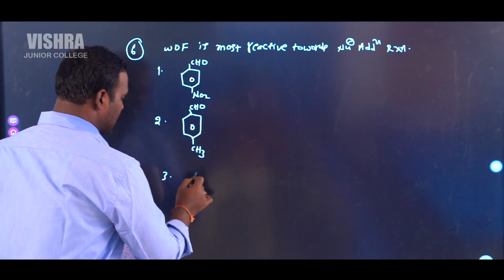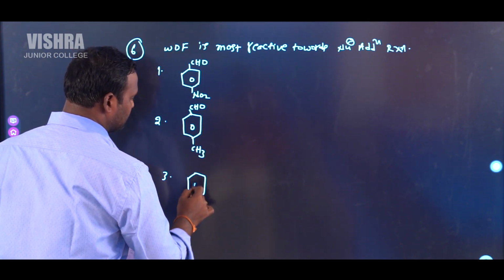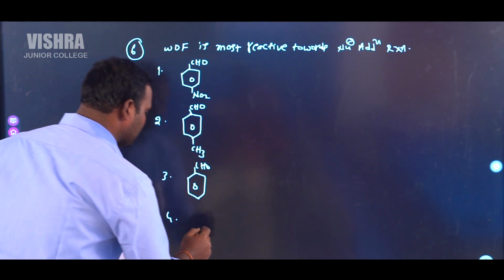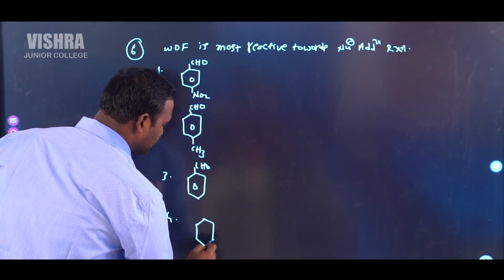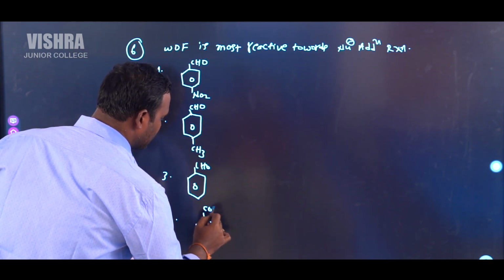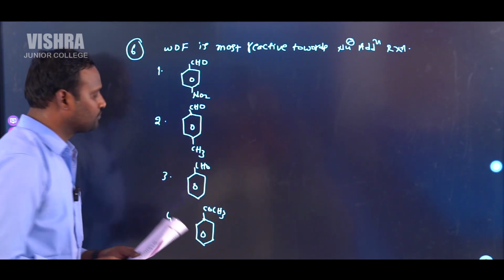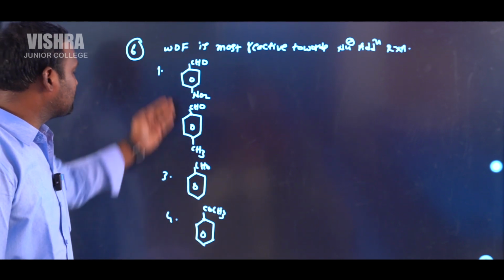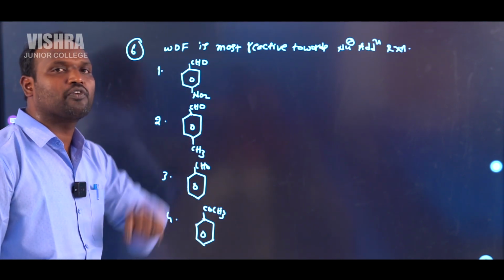Third one is benzaldehyde. Fourth one is acetophenone. What is the correct order of reactivity of these 4 compounds towards nucleophilic addition reactions?